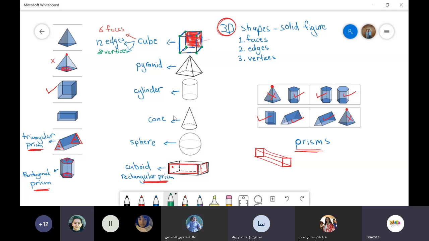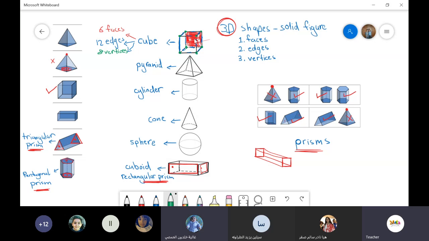Always, Miss, pay attention to me. Always when you get questions like this, I'm gonna show you the shape, okay, and you have to count the faces, the edges, and the vertices, okay? I'm gonna show you the shape and you will start counting how many faces, how many edges and how many vertices, okay?